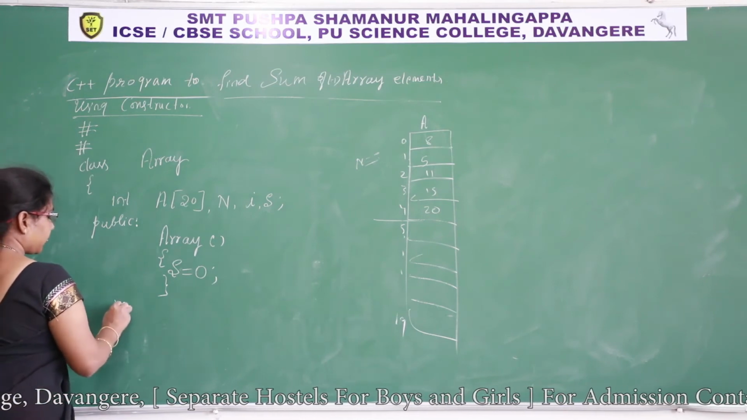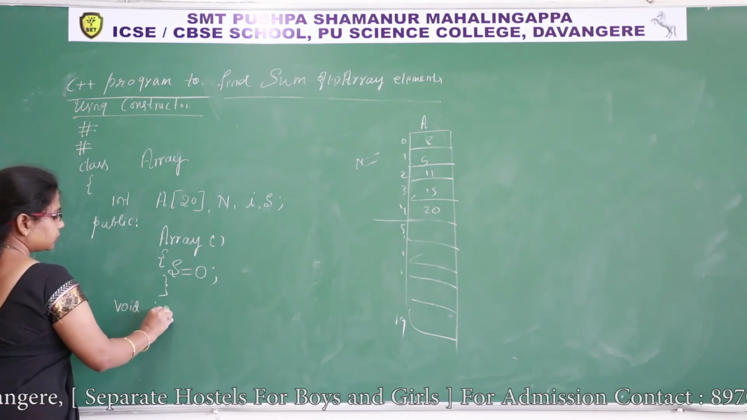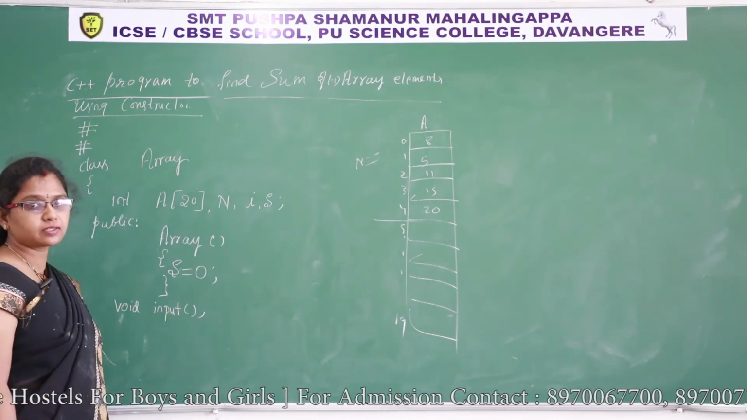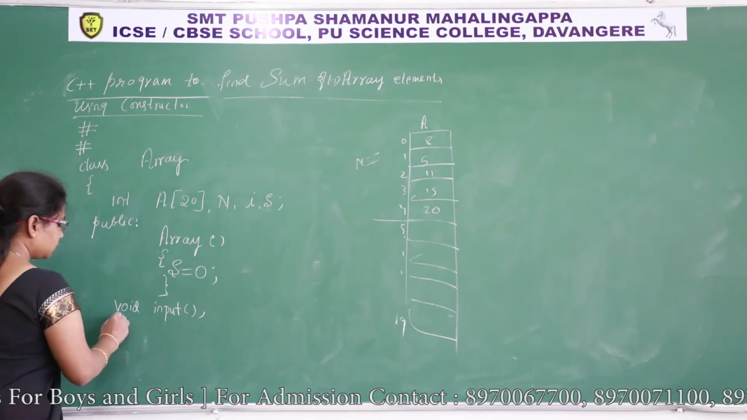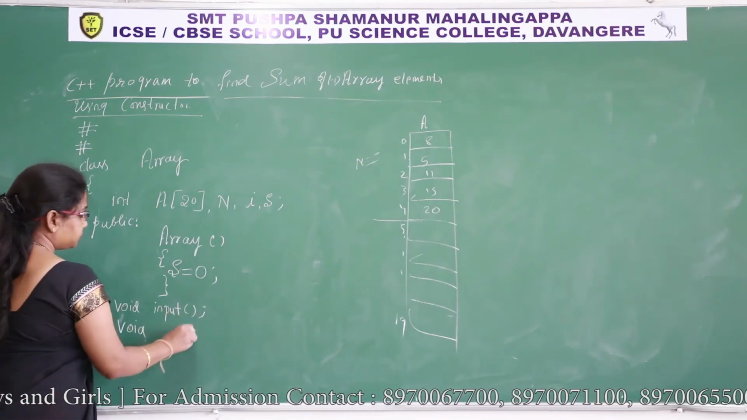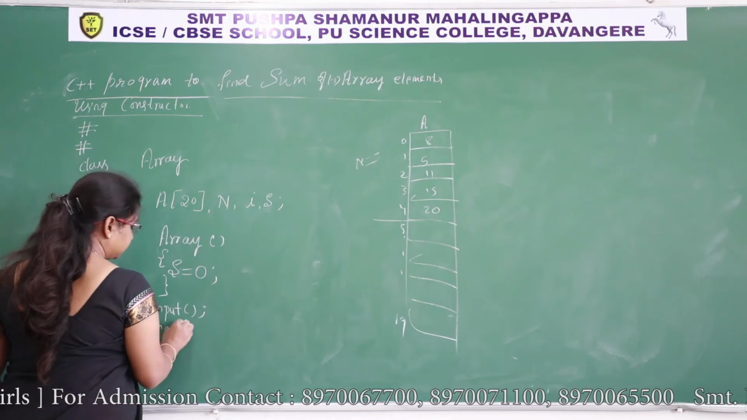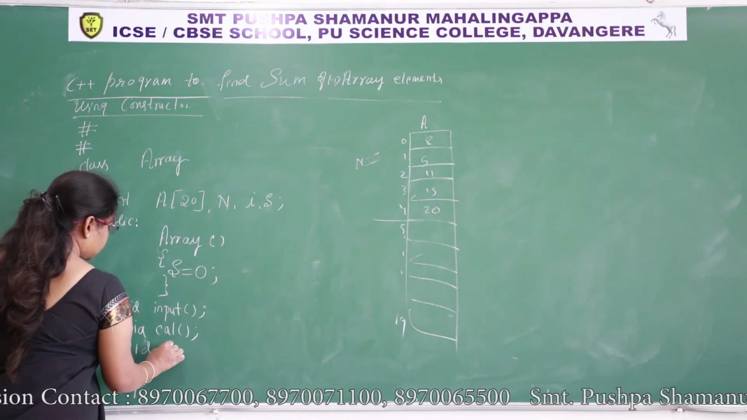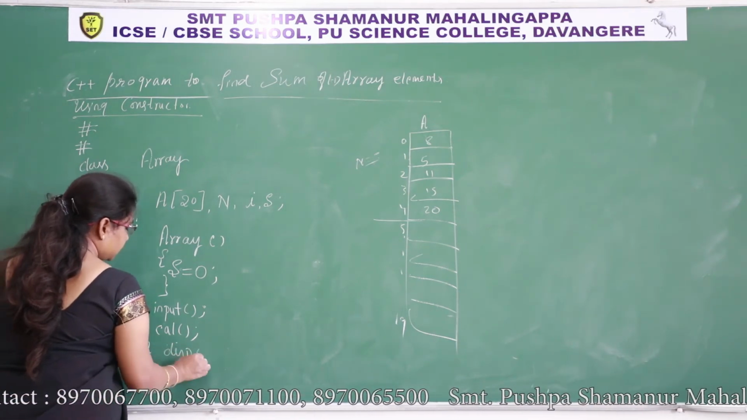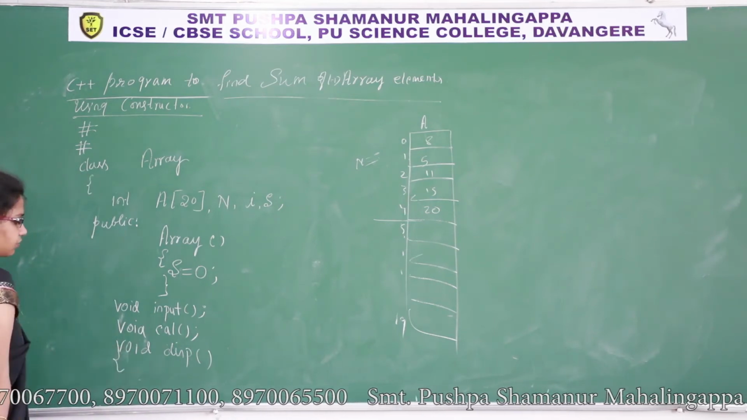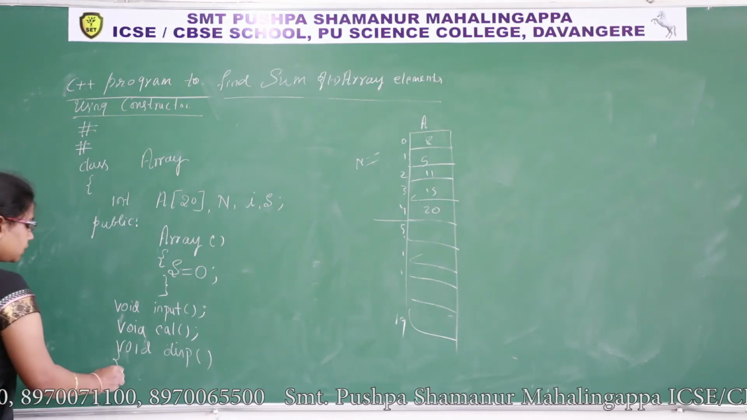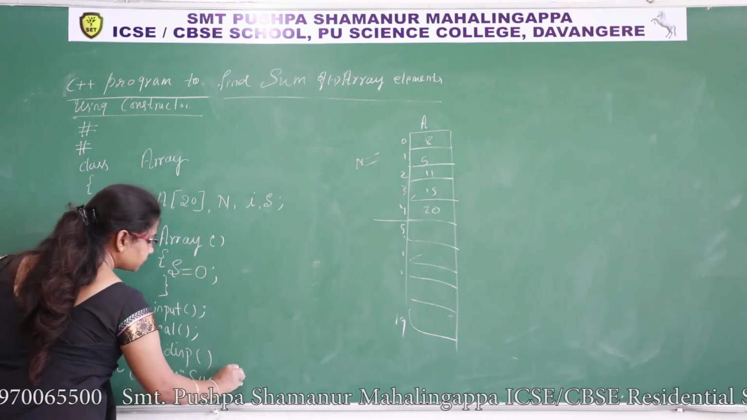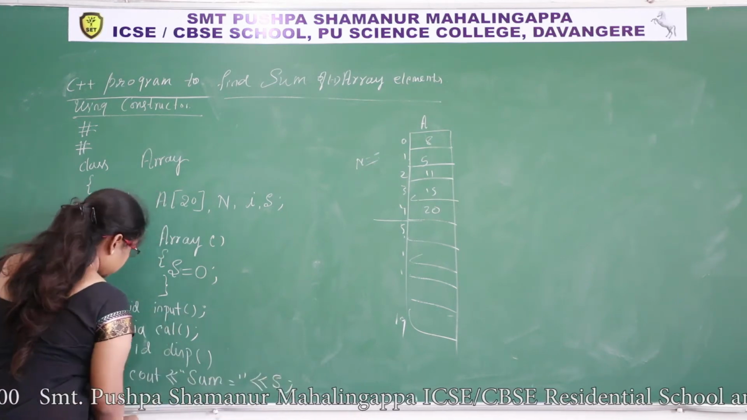Then void input. So these functions will have looping statements. So I'll define outside the class. Void cal, void disp. Disp I can define within the class definition because it displays only the sum. Cout sum is equal to yes, answer is in yes.